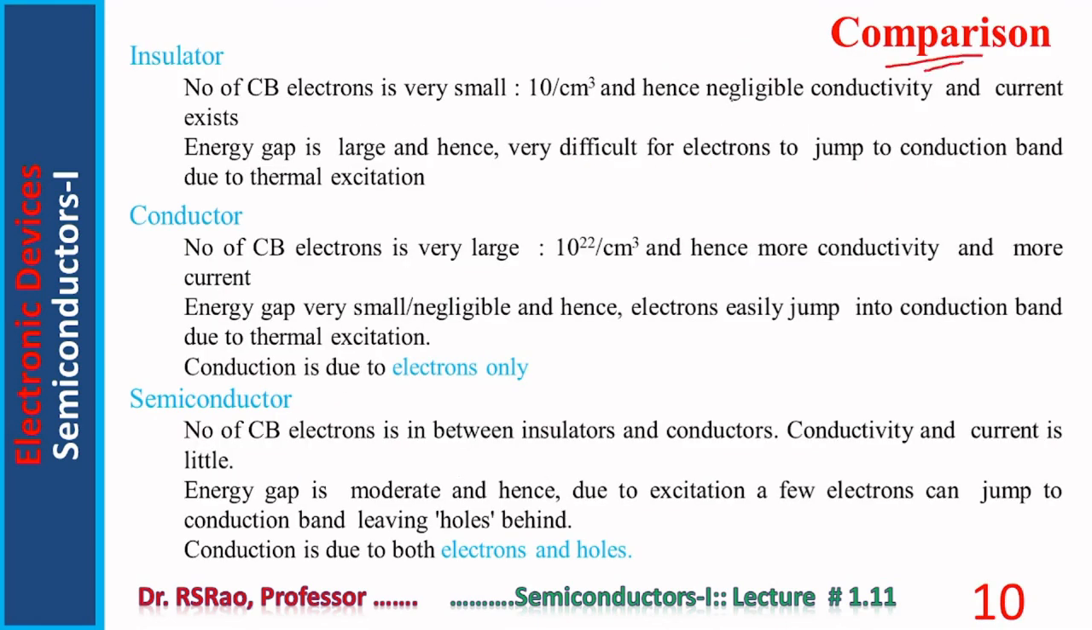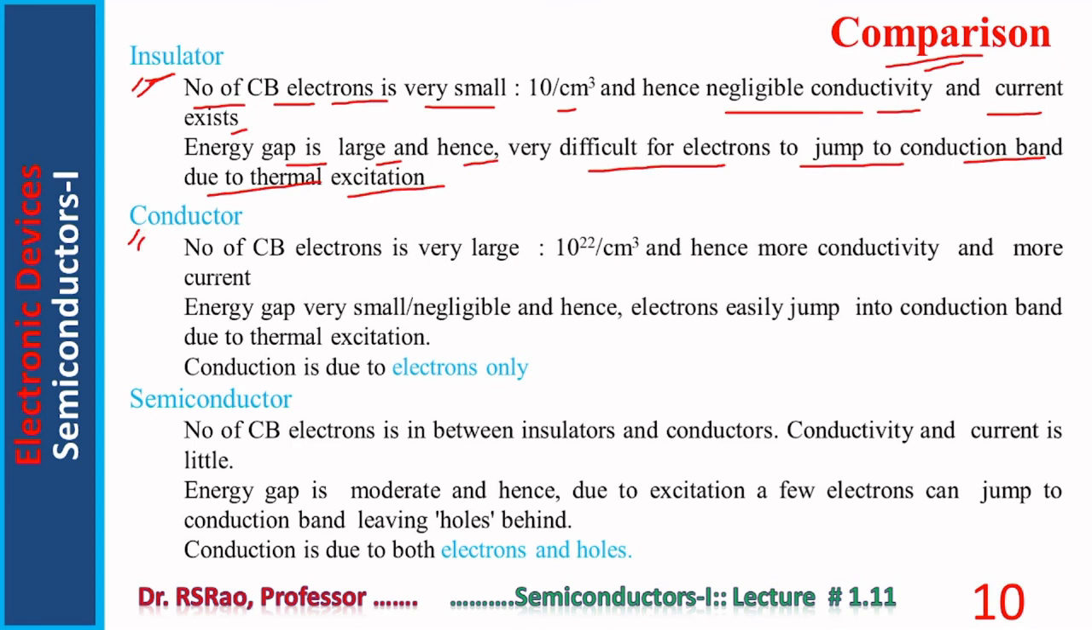Now a brief comparison is given between insulators, conductors, and semiconductors. Insulator: the number of conduction band electrons is very small, about 10 per cm cube, and hence negligible conductivity and negligible current exists. The energy gap is large, hence it is very difficult for electrons to jump to the conduction band due to thermal excitation. This is the case with an insulator.